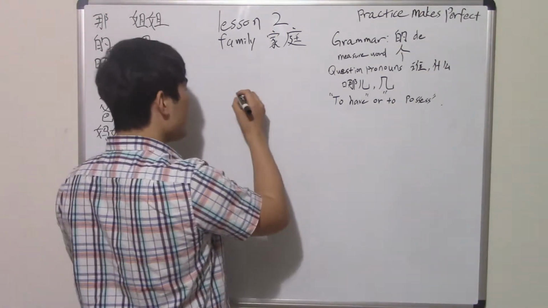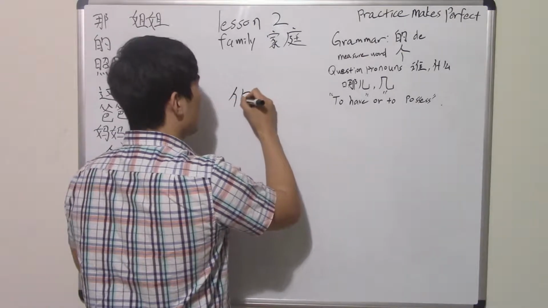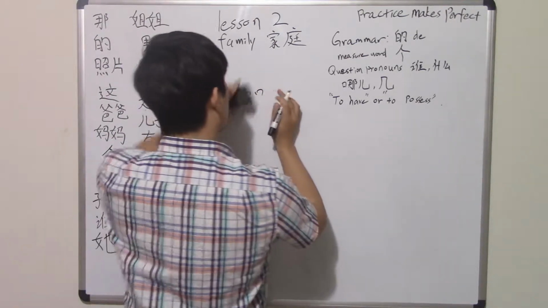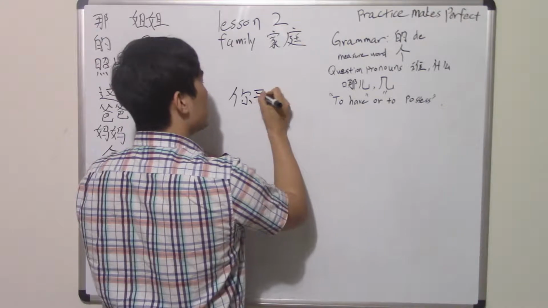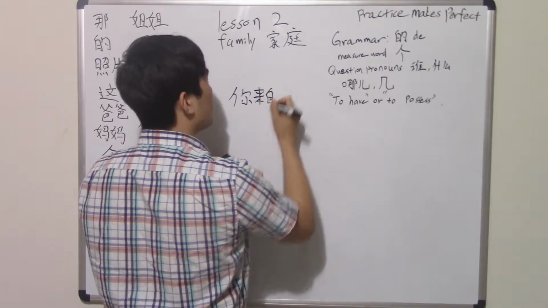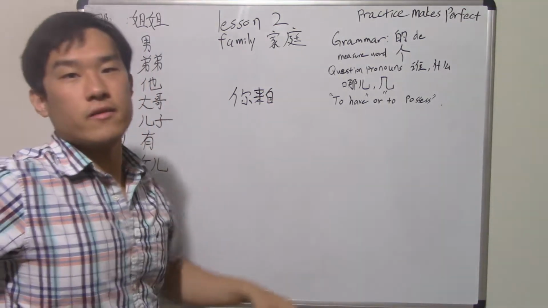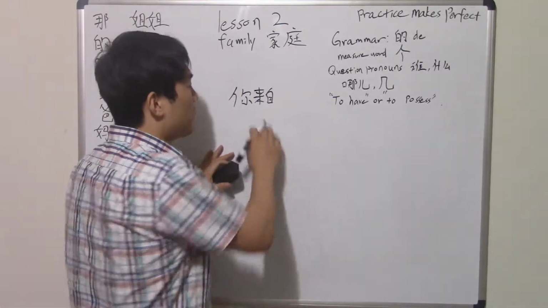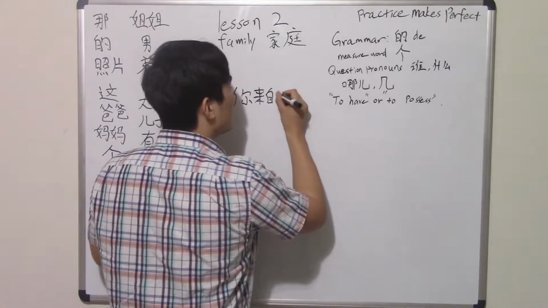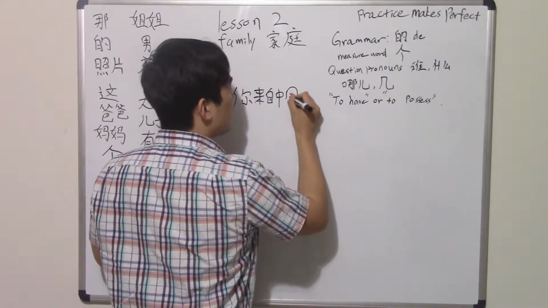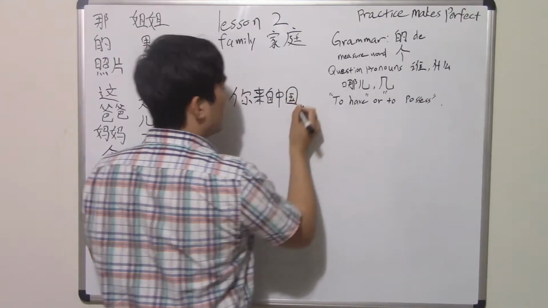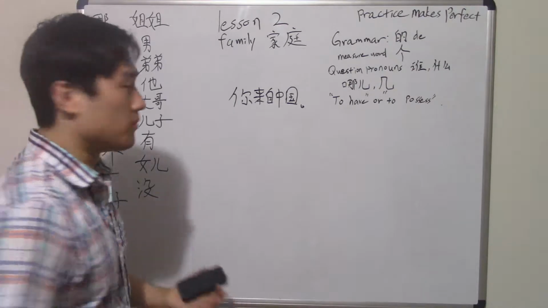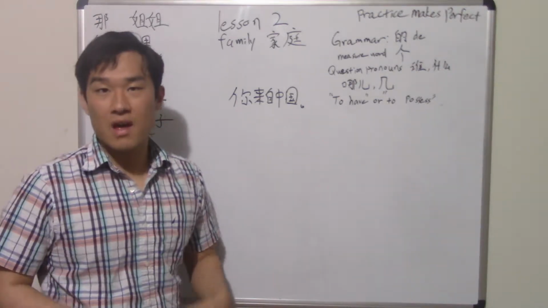So let's say, 你 that means you are 你来自 right? 你来自 来自 means from. So we'll probably learn that in the future. So just make sure 来自 means from, okay? So 你来自中国 right? So you're from China. 你来自中国 okay? How to make that a question?